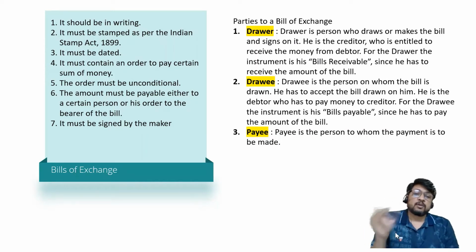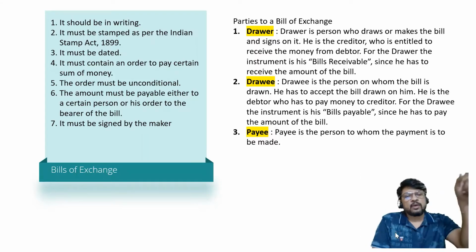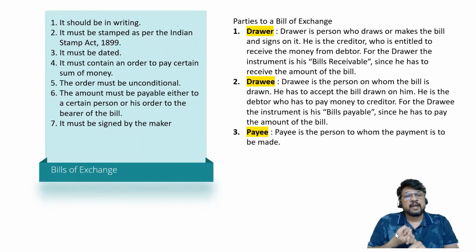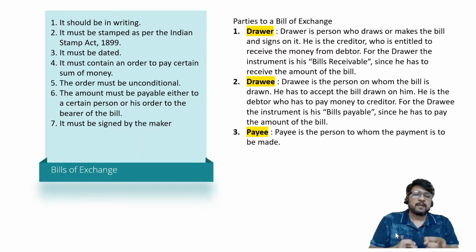There is a chance that on the due date, X may give the bill to Z and tell him to collect the money from Y. In such a situation, the bill was drawn by X, so X becomes the drawer. The bill was drawn on Y and accepted by Y, so Y becomes the drawee. But on the due date, instead of X going to Y's place, it is Z who is going to Y's place and demanding the money by showing the bill.